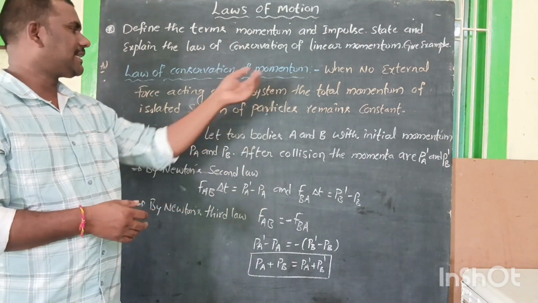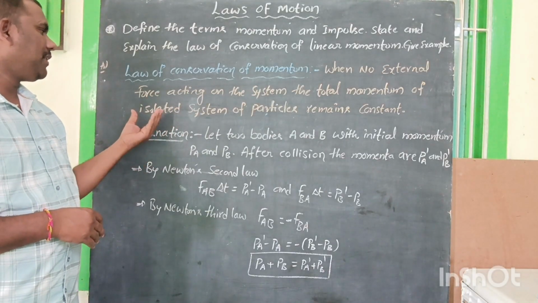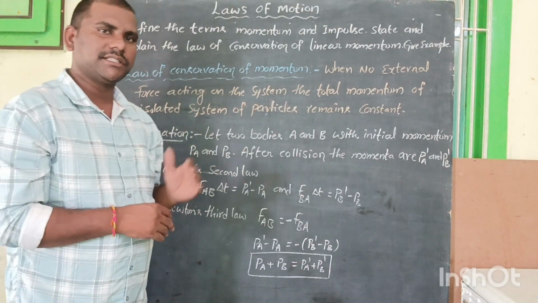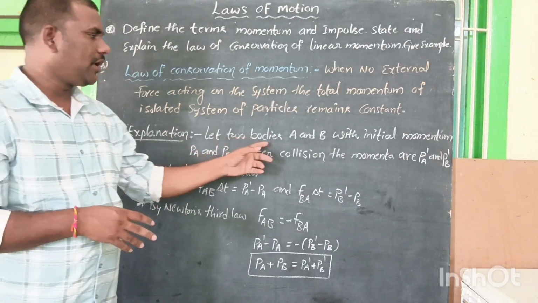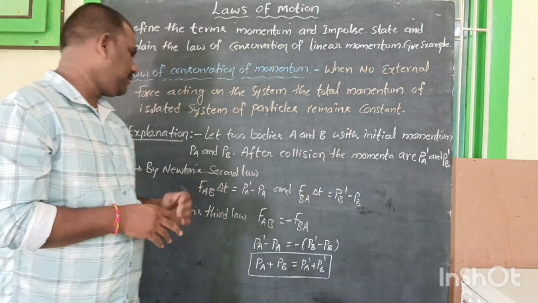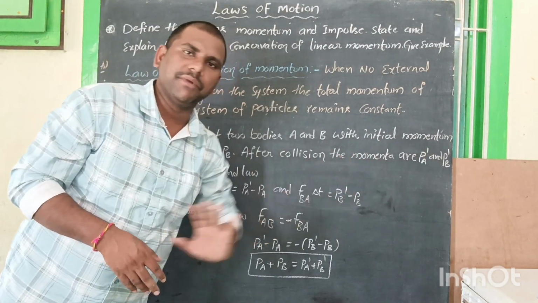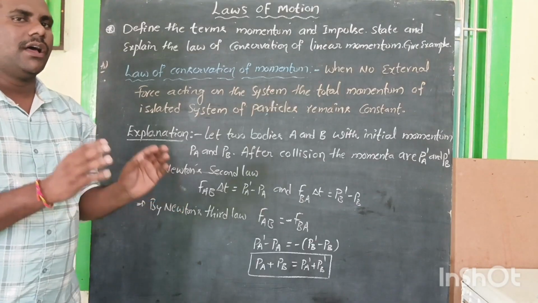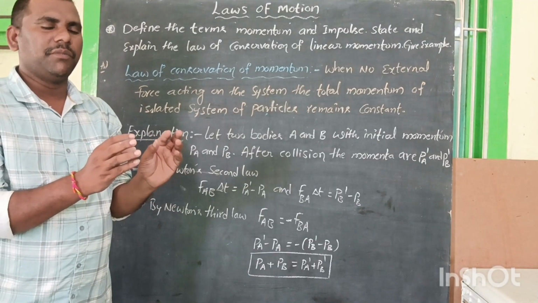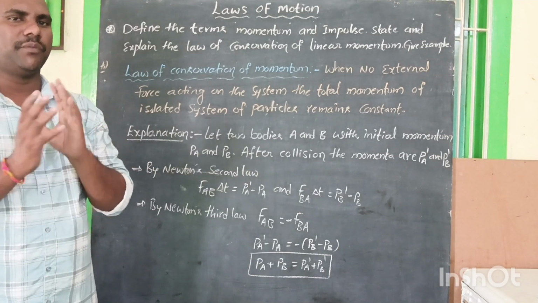If there is no external force acting on the system, the total momentum of an isolated system of particles remains constant. So, like two bodies A and B with initial momenta PA and PB, after collision the momenta are PA dash and PB dash. So what is the final result? The momentum before collision is equal to the momentum after collision.